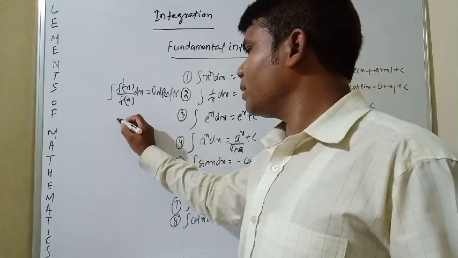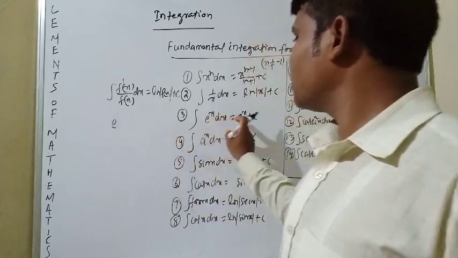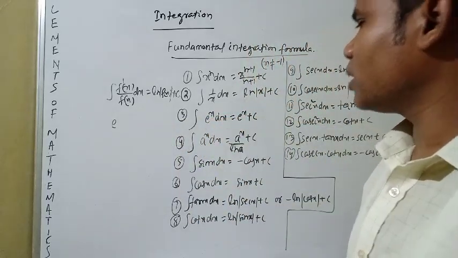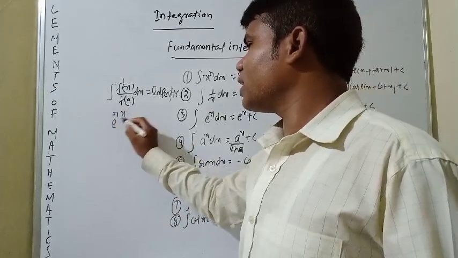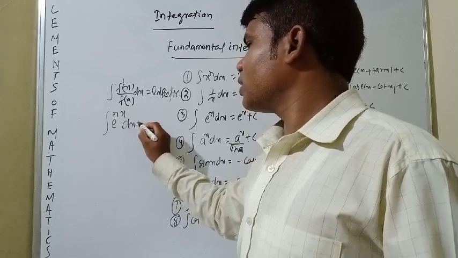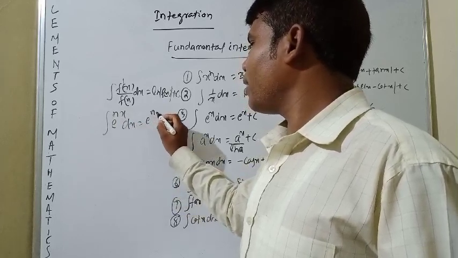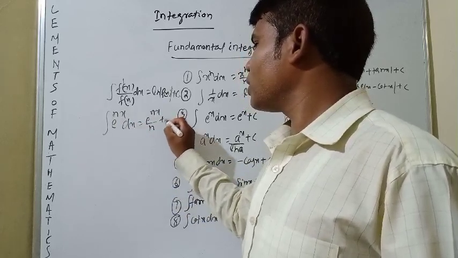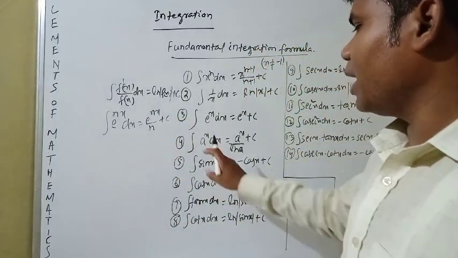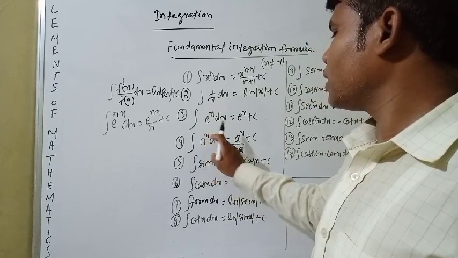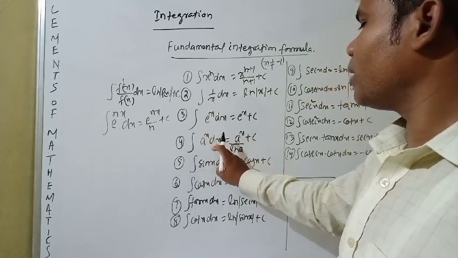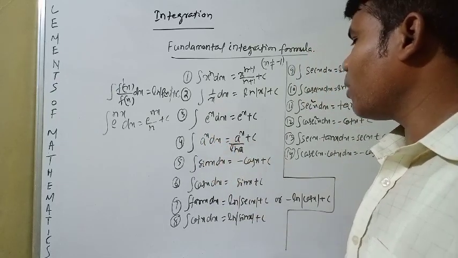The integral of e to the power x dx: suppose e to the x is given, we have to write e to the power x plus c. Suppose e to the power 2x, 3x, 4x, something like nx is given, we have to write e to the power nx by n plus c. Okay, if a to the x is given, the integration of a to the x dx is equal to a to the x by ln a plus c.